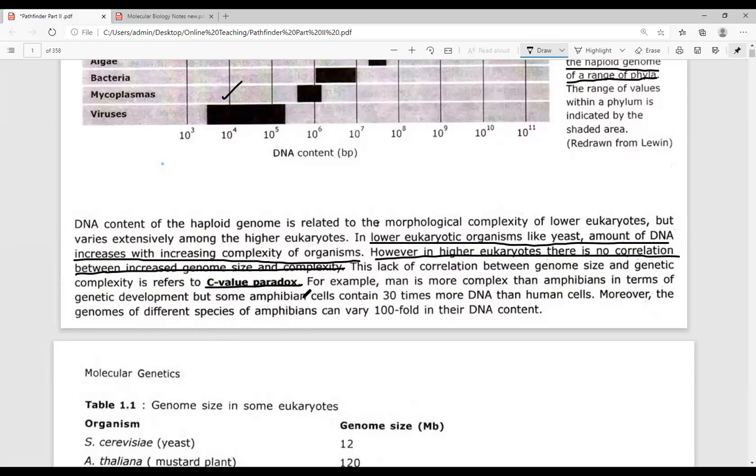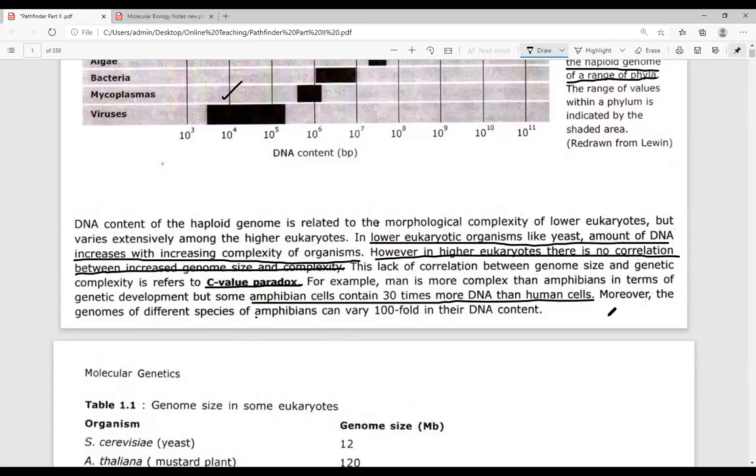Humans are more complex in comparison to amphibians. Humans are much more complex as compared to amphibians, and amphibians are much more simple. But still, amphibians contain a very large amount of genetic material. They may contain 30 times more DNA than humans possess. Amphibian cells contain 30 times more DNA than what is present in human cells.